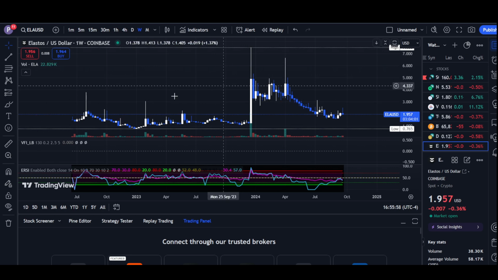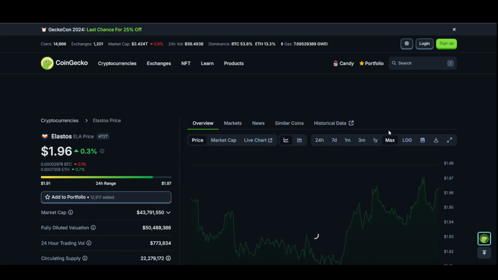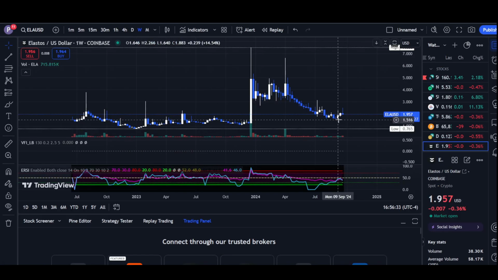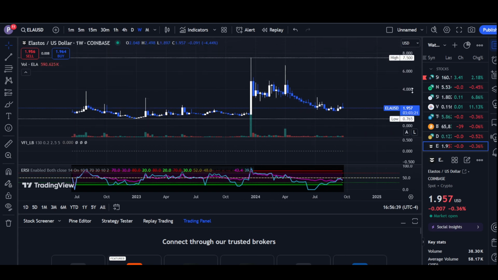If you look here, we had a pretty big run in 2002 as well. So I will just try to get the info from here. Okay, so as you can see here, this coin has seen as high as $77, and it came out in 2018. And if you look at its another peak, which was I think back in 2021, it was around $11.12. So that was a pretty massive one. But as of now, it is trading below $2, and its recent high is basically $7. So that is still relatively pretty good.